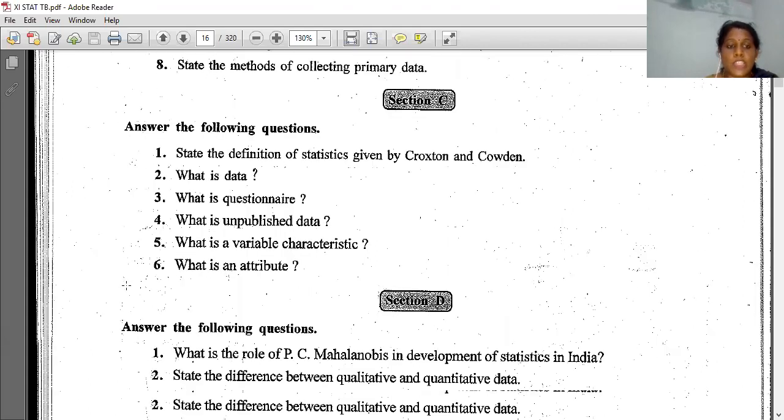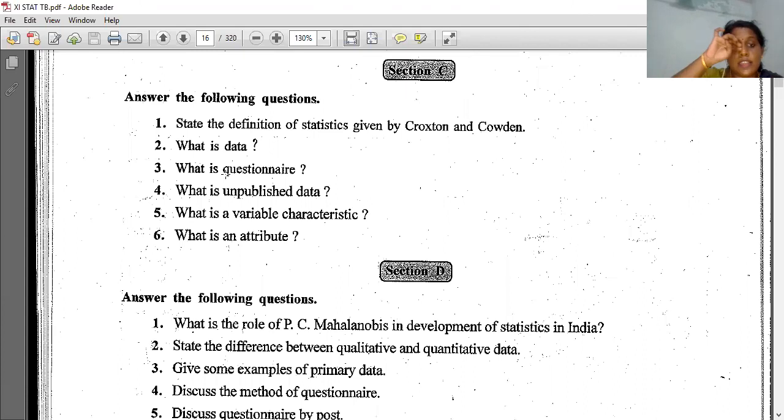Okay, now section C. Section C: state the definition of statistics given by Croxton and Cowden. What is data, questionnaire, unpublished data, variable, characteristics, attribute. Almost all the definitions you are covering. See, this is of 2 marks. Section C is of 2 marks. So accordingly you have to write.